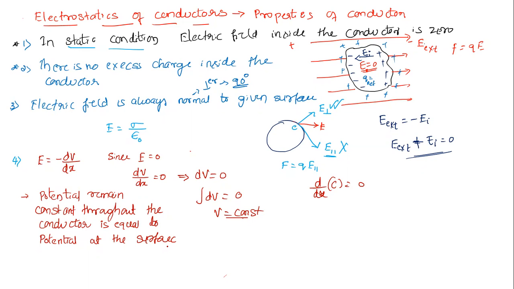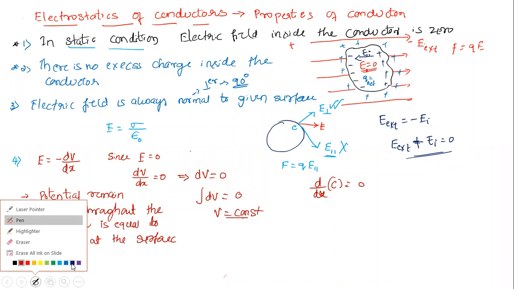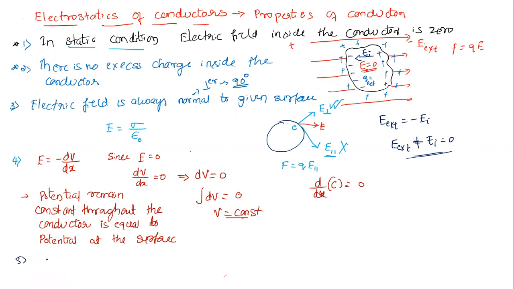Is that clear? There's one more last point. What is the last point? That we call the fifth point, electrostatic shielding. What is electrostatic shielding? I'm going to take a small example now. Since we know the electric field inside is zero, I'm going to take a conductor somewhere here. Imagine there is a conductor.